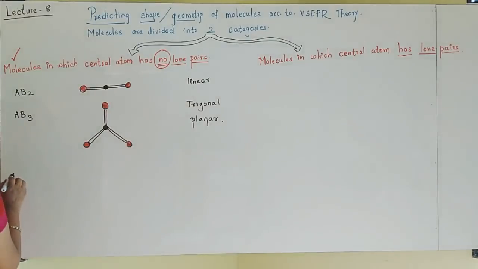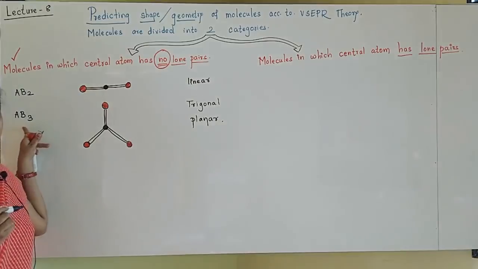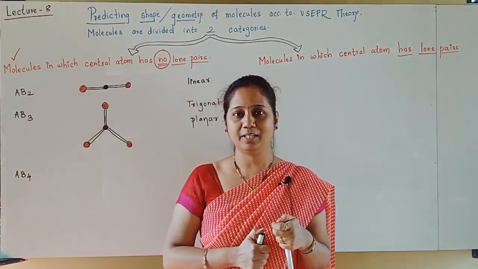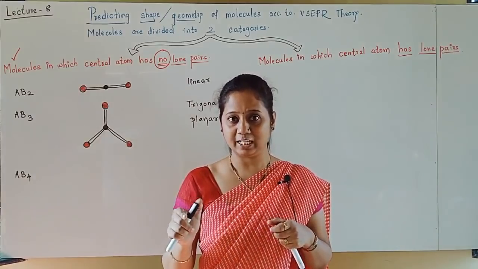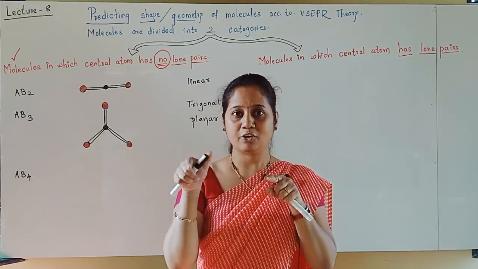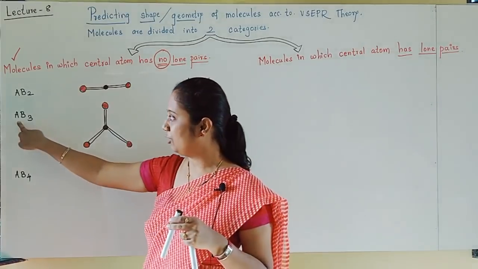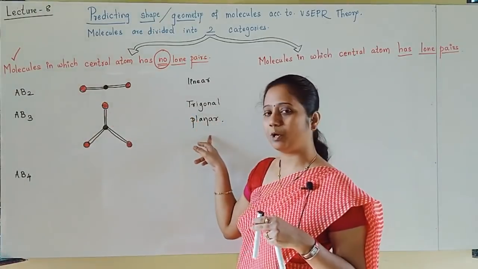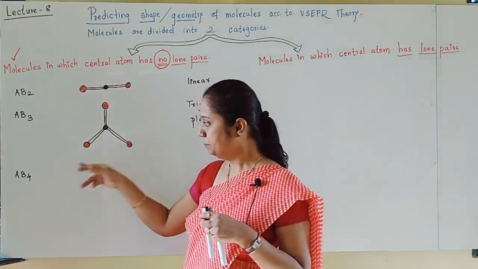Trigonal planar, which example can you tell? For example, the BF3 molecule, boron trifluoride. You can compare that. AB3 type is there, so directly you can predict the geometry as trigonal planar.